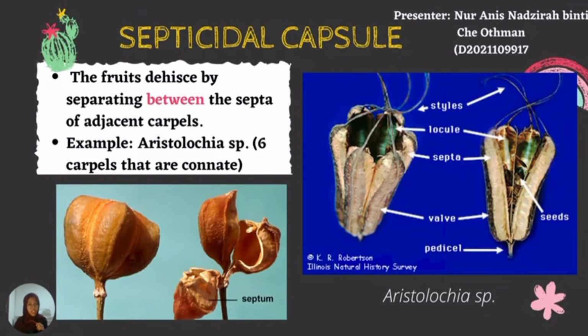Next, we have septicidal capsule. Septicidal capsule is a type of fruit dehisced or split by separating between the septa of adjacent carpels. The example we have here is Aristolochia species. Aristolochia species have 6 carpels that are crenate.